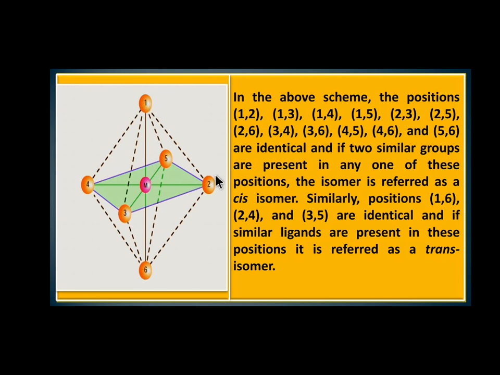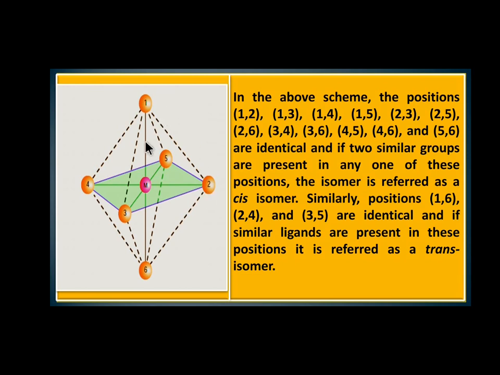So 1, 6 are in opposite direction, 1, 6 is opposite, 4, 2 is opposite, 3, 5 is opposite. Clear? So 1 to 6 is trans isomer. 4, 2 exist as trans isomer. 3, 5 exist as trans isomer because they are present in opposite directions.